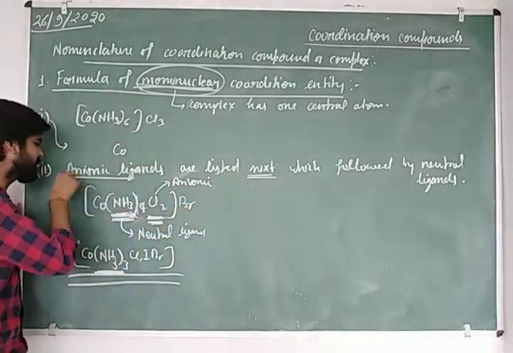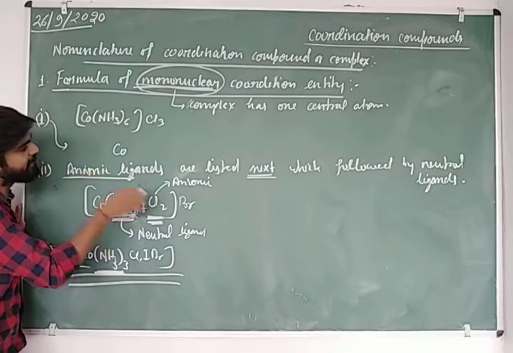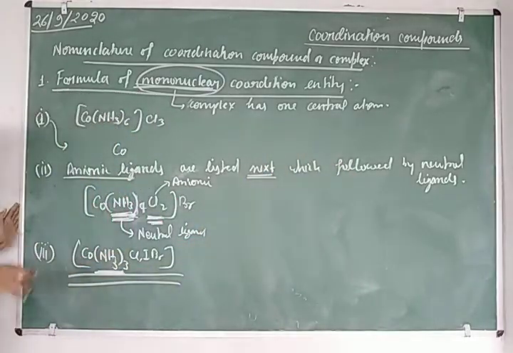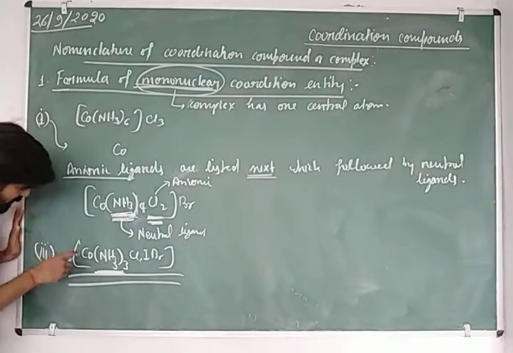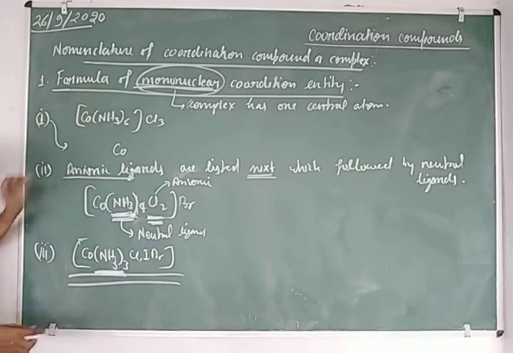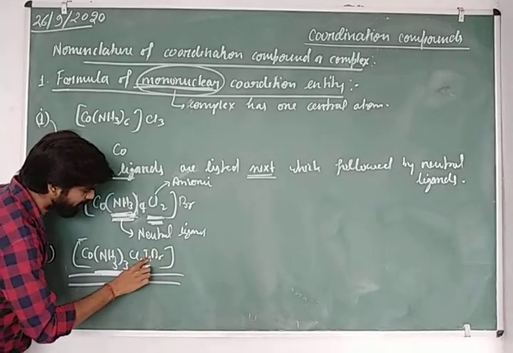And you can write this one in the passive form: the anionic ligands are listed next, which is followed by the neutral ligand. That's it. Both the points are the same. So what can we see here? Sir, there is ammonia, chlorido, iodido, and bromido present.